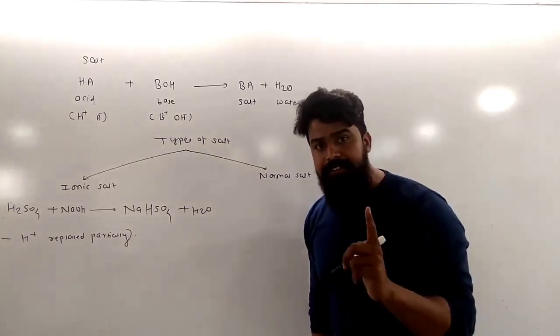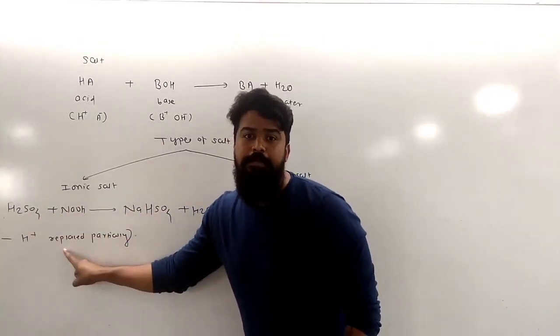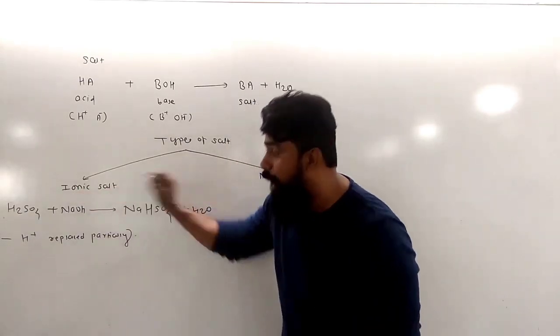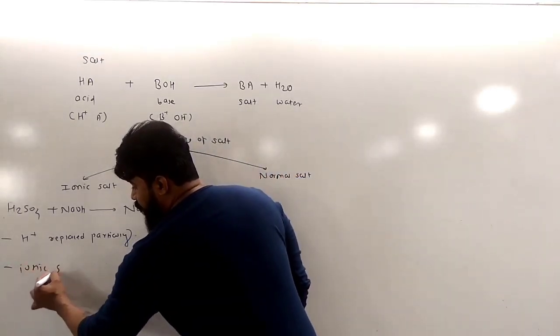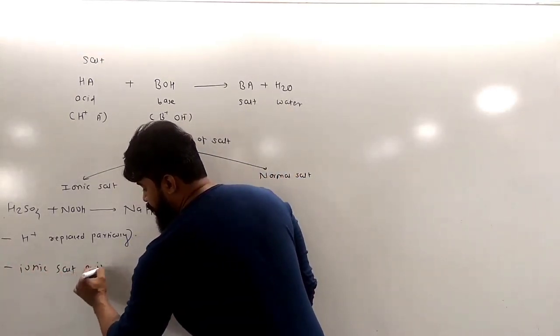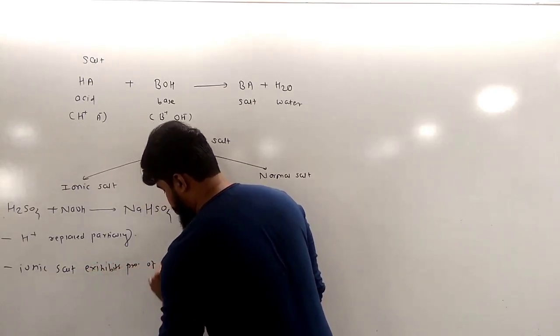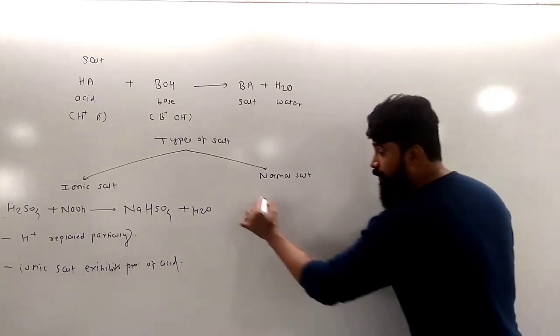So neutralization reaction: when an acid reacts with a base and the H plus ion of the acid is replaced partially by the base, such a salt is called an ionic salt. Ionic salt exhibits the property of acid, or shows the property of acid. But on the other hand, what is a normal salt?